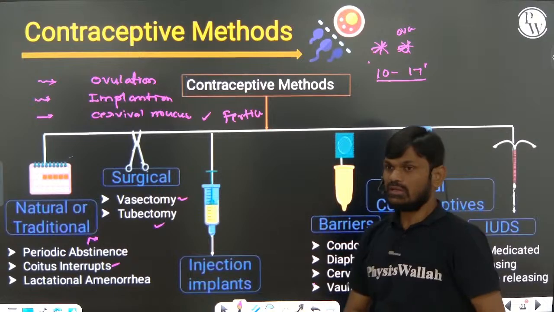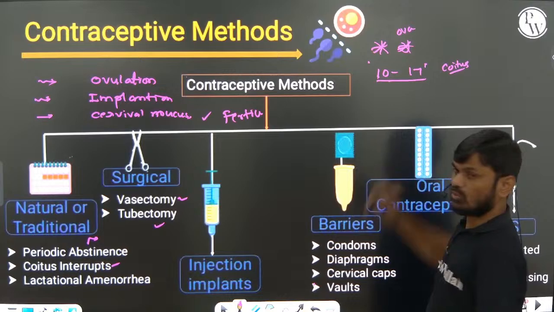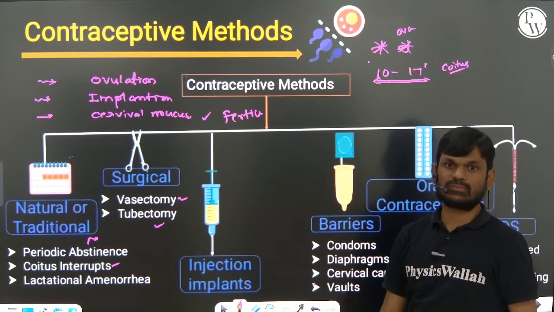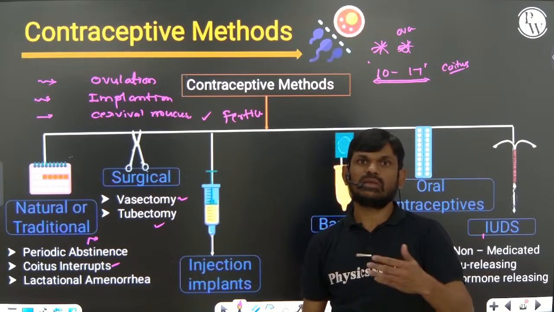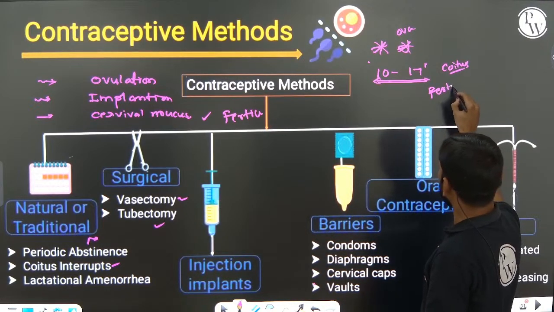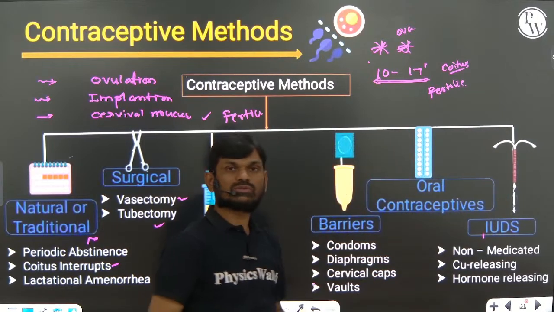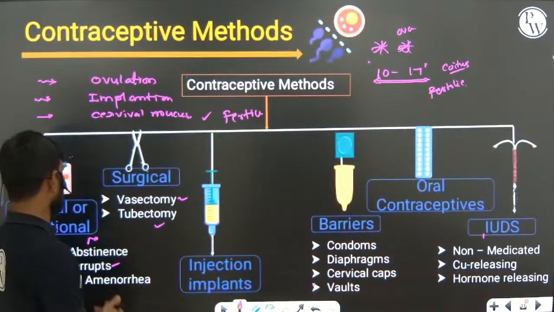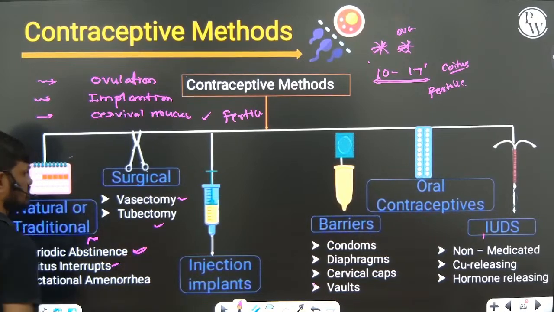So the couple should avoid coitus or copulation during this period, because ovulation could be expected and it is a highly fertile period. That is called periodic abstinence.